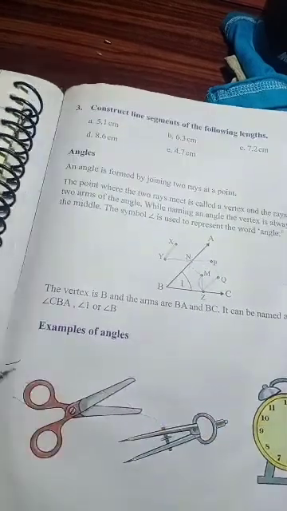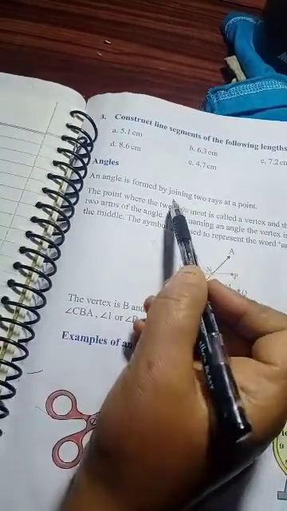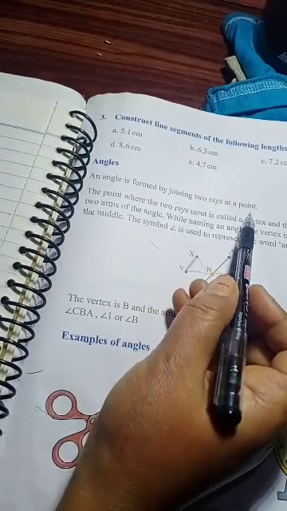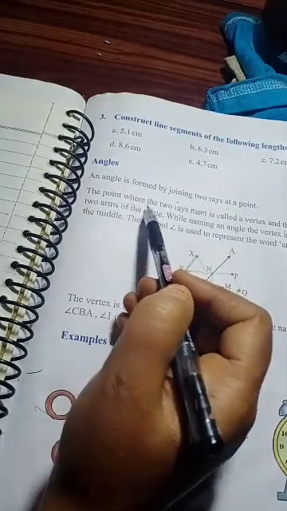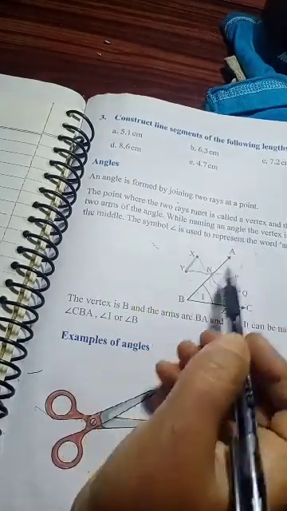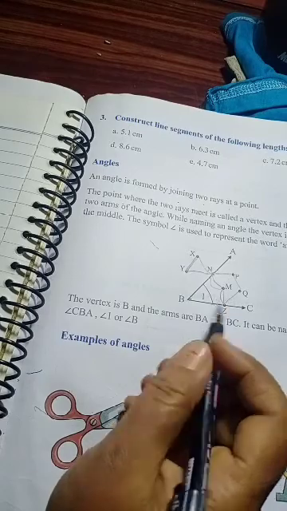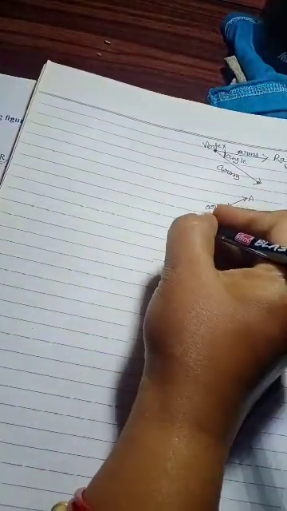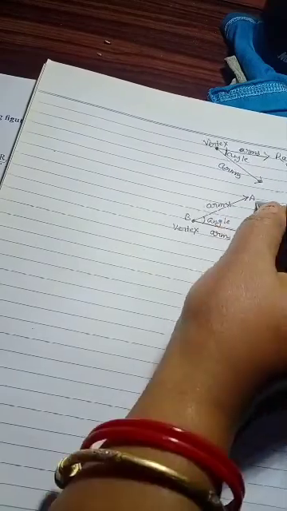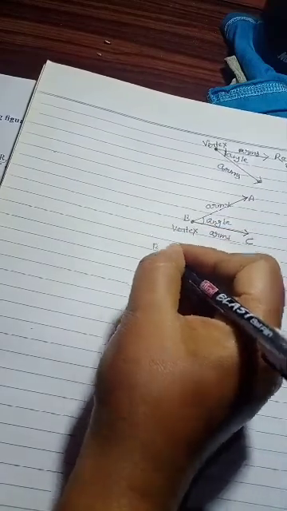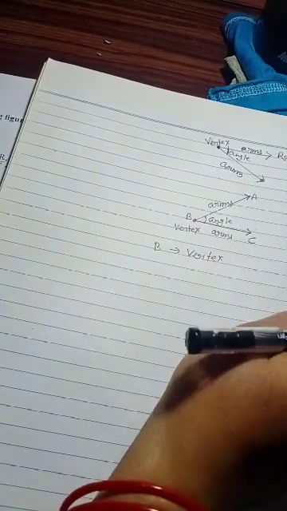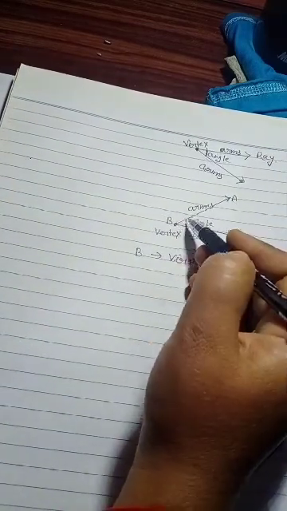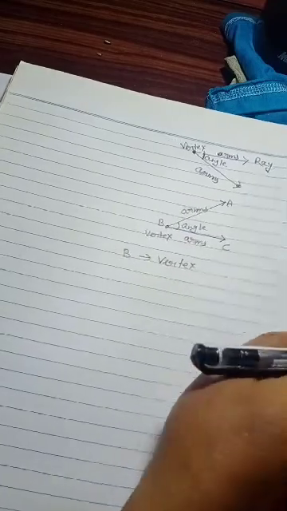Now just see that an angle is formed by joining two rays at a point. The point where two rays meet is called a vertex. Like that, here if I give names to them, suppose A, B and C, so I am writing, beta, B will be the vertex where the two rays are meeting.